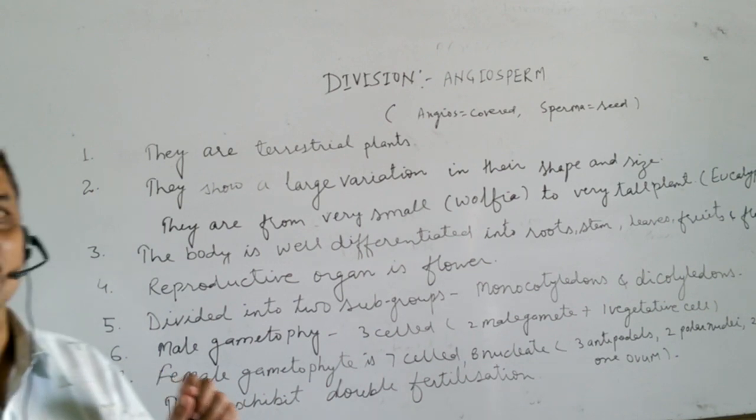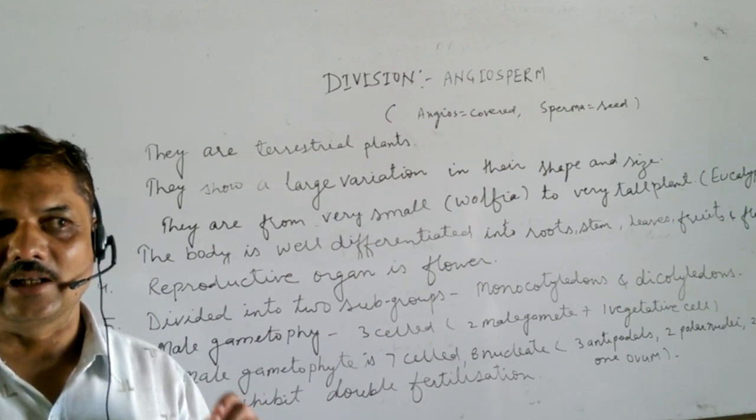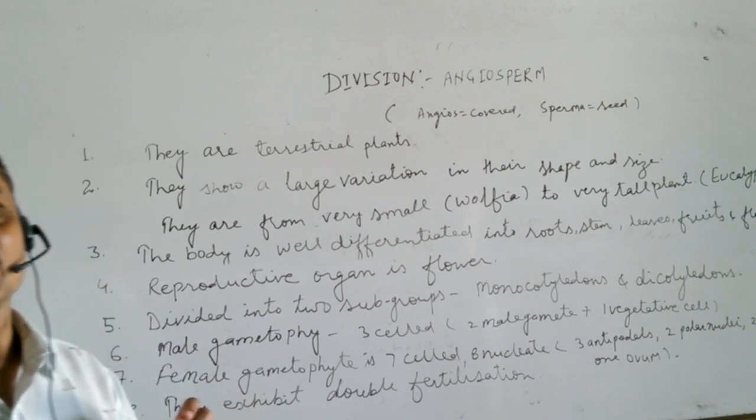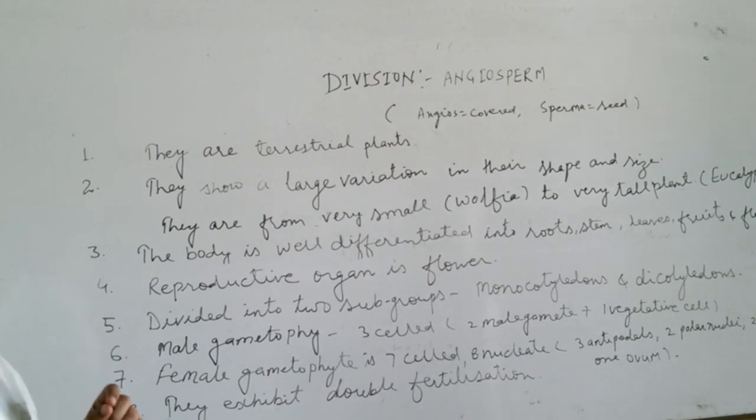Their vascular tissues are well developed, xylem and phloem. Xylem contains tracheids, vessels, xylem parenchyma and xylem fiber, and phloem contains sieve tubes, companion cells, phloem parenchyma and phloem fiber. All the components of xylem and phloem are present in angiosperms. They are not present in lower groups. Their vascular systems are comparatively poorer than angiosperms.